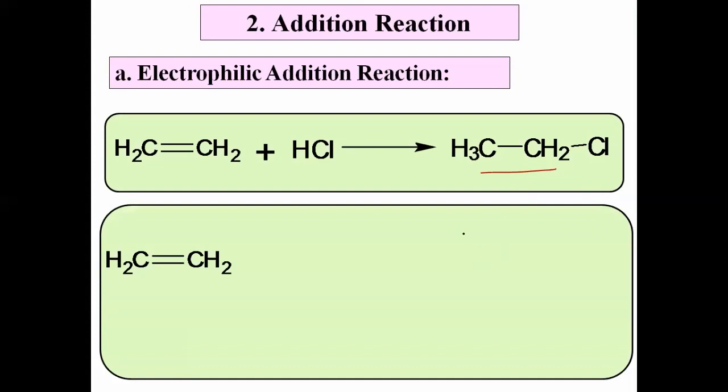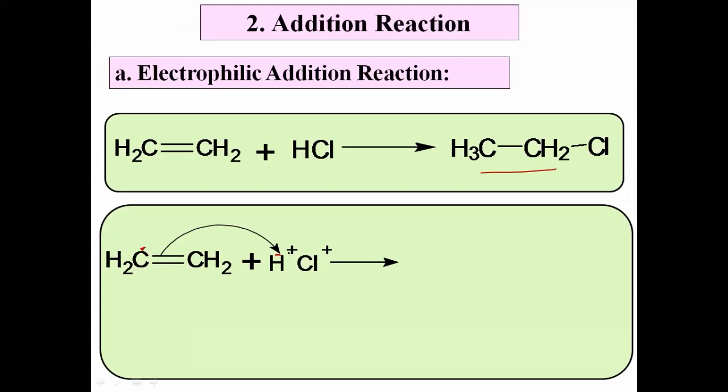Okay, now in the first step what happens? That ethene molecule reacts with H. Actually, in the first step, addition of H plus ion takes place across the C double bond C. या ठिकाणी H plus ला addition कशी होते बघा. Here that pi bond undergoes breaking. कार्बन कार्बनच्या मधला जो pi bond आहे, this carbon-carbon pi bond undergoes breaking and a new bond between that carbon, हा जो कार्बन आहे, that carbon and hydrogen, यामध्ये असणारा नवीन बॉन्ड तयार होतो, हा pi bond break होतो, and there is a formation of new bond between carbon and hydrogen.